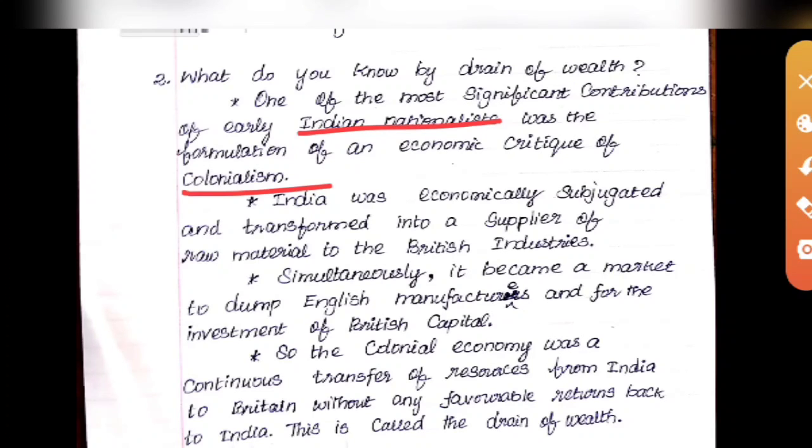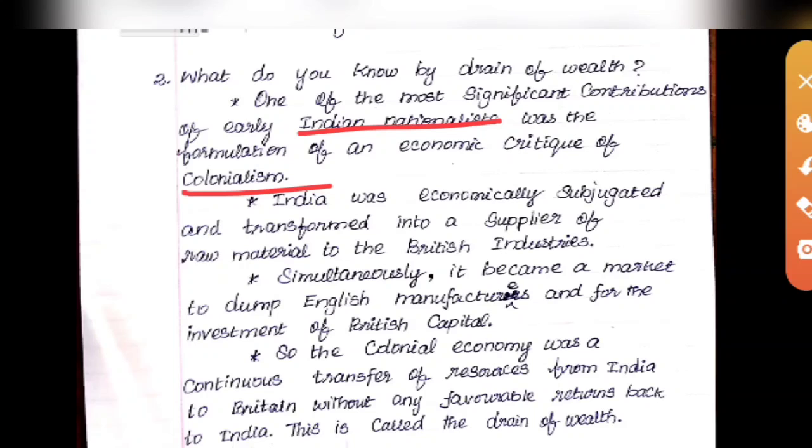The British got all the raw materials from India as well as their other colonies, but they did not pay the proper amount. So India and the other colonies were economically under the control of the British.